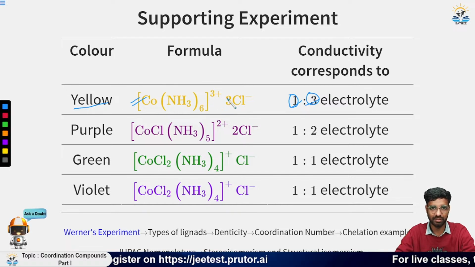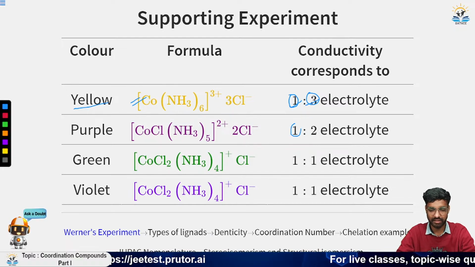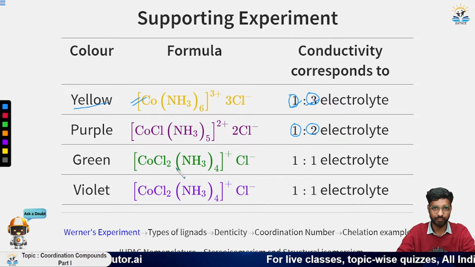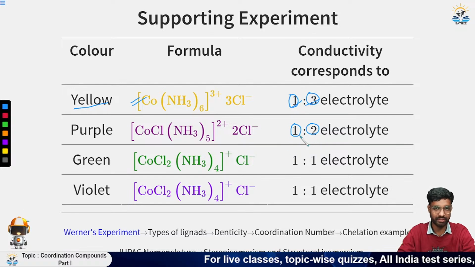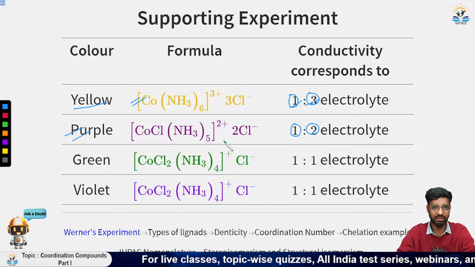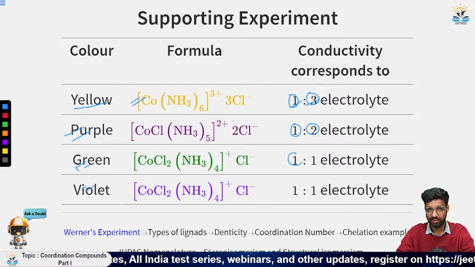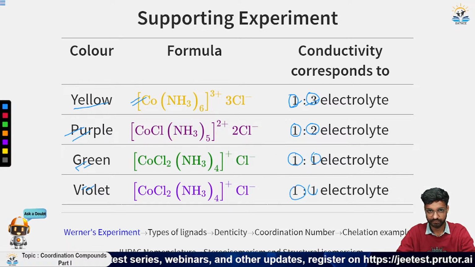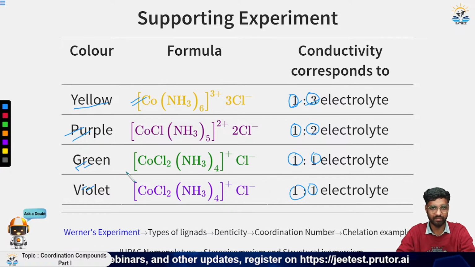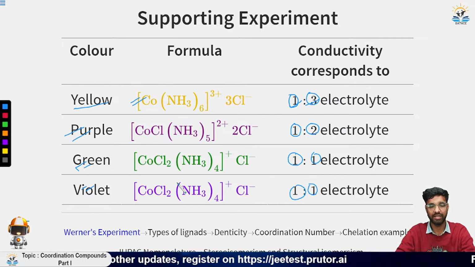Then the second is 1:2, for the purple one, and then we have the green and violet ones. Green and violet are of the same kind, with 1:1 and 1:1. We will see this one by one. It is basically about isomerism.